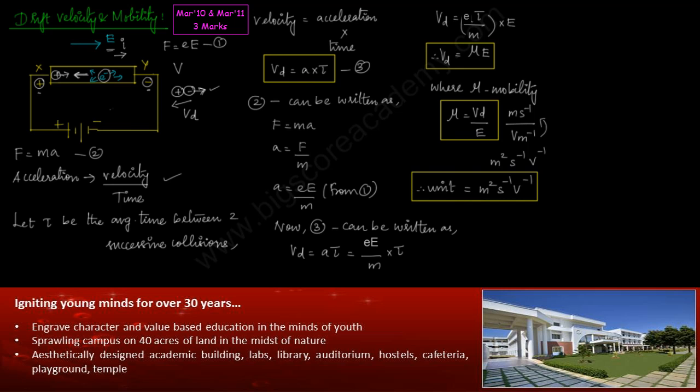Also from this equation we can say that drift velocity is proportional to electric field intensity. The value of drift velocity is very small because it is the movement of electron with a backward force on it due to collision. So that is called drift. Drift is nothing but slow movement of a particle from one place to another. So the value of drift velocity is usually very small and of the order of 0.1 centimeter per second.